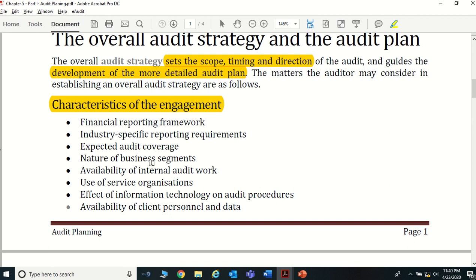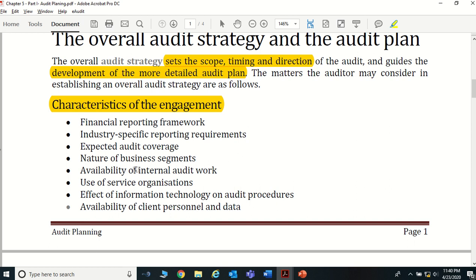Say, for an example, multinational companies, or a conglomerate organization like John Keells Holdings. It has lots of different segments. John Keells is in the hotel industry, in the FMCG category. Likewise, they have different segments. Depending on that, you want to determine how you perform the audit.